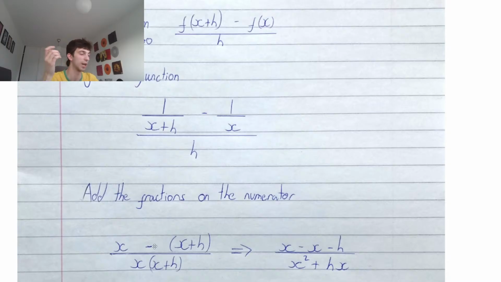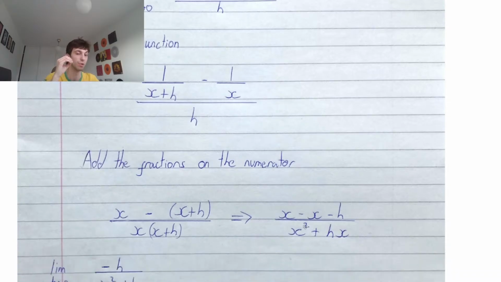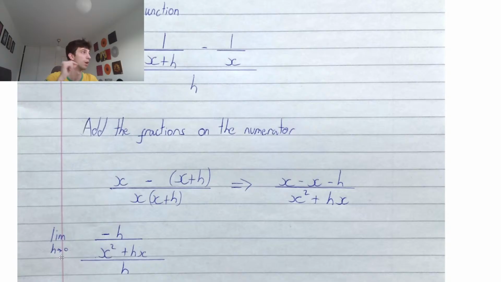From here, we can just subtract. So we have x minus x minus h. x minus x, that's just 0, and then minus h. So these x's will cancel out on our numerator. That leaves us with the limit as h tends to 0. I just want to say, guys, with these questions, you don't actually have to write the limit as h tends to 0 every single time, but I would. Personally, I would because it takes 2 seconds, and you never know how strict they're going to be. But normally, the key thing is at the end, guys.